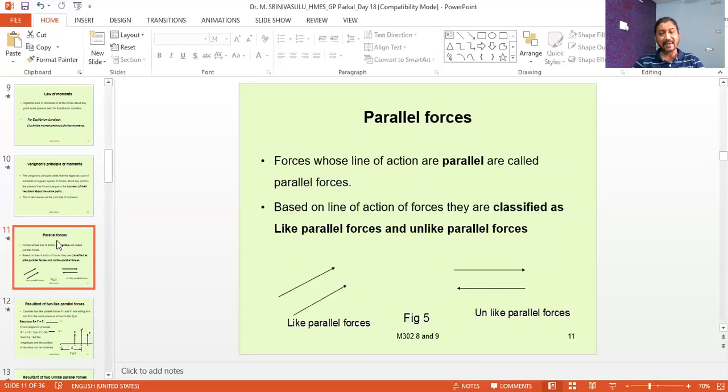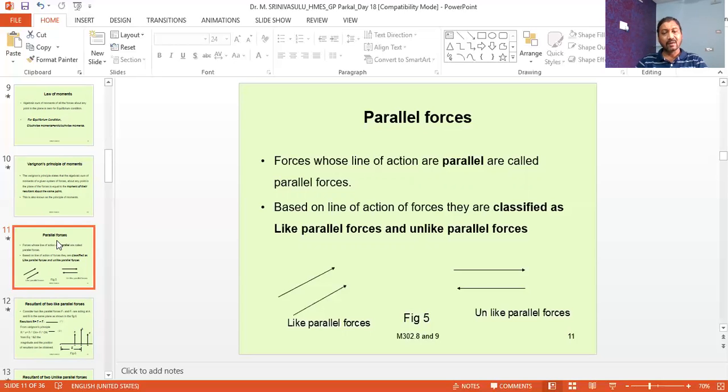Now coming to the parallel forces. As we know, the force has two things: magnitude and direction. Magnitude means the amount of the force, how much quantity of force is acting. And direction means in what way it is acting, how it is acting.